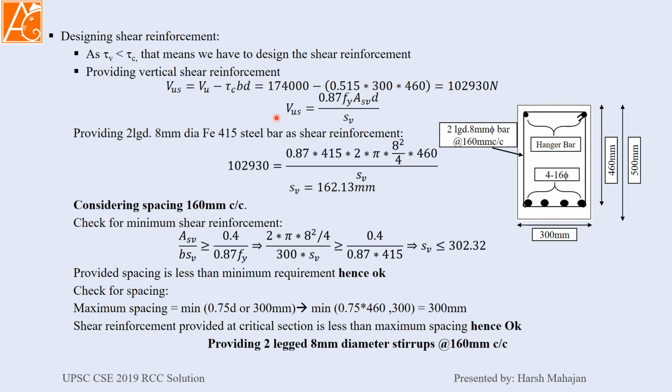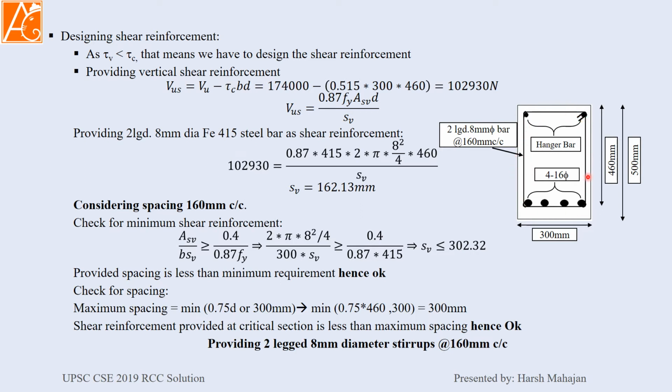Then we have our formula VUS equals 0.87 Fy ASV d by SV. 0.87 Fy ASV means the force, into d by SV means the number. So we are going to find the spacing only. Right now I am assuming and providing two-legged 8 mm dia Fe415 steel bar as shear reinforcement.